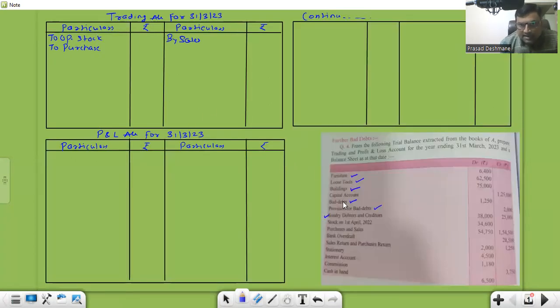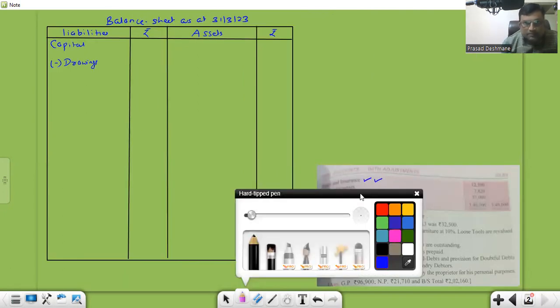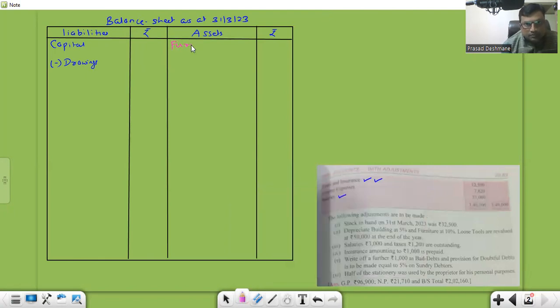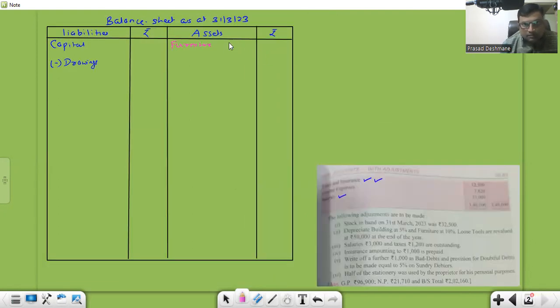First one is given furniture, 6,400. Furniture is a part of the balance sheet, right? I'll just change the color of the pen. How much is the furniture given? 6,400. That we need to write inside because we have an adjustment on it. Then what next? Loose tools, 62,500.